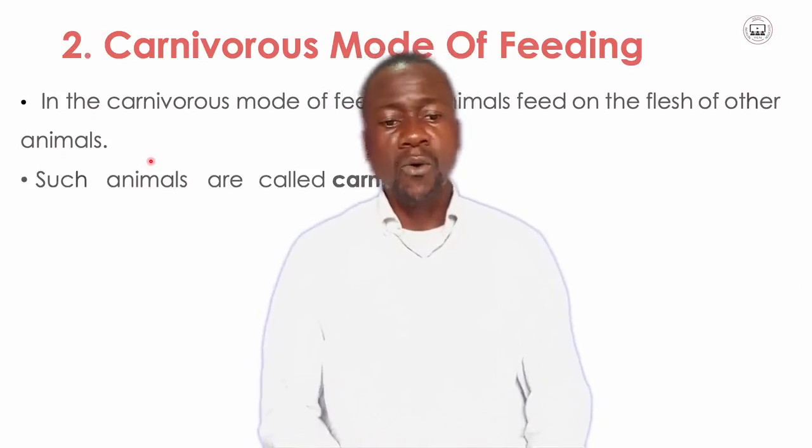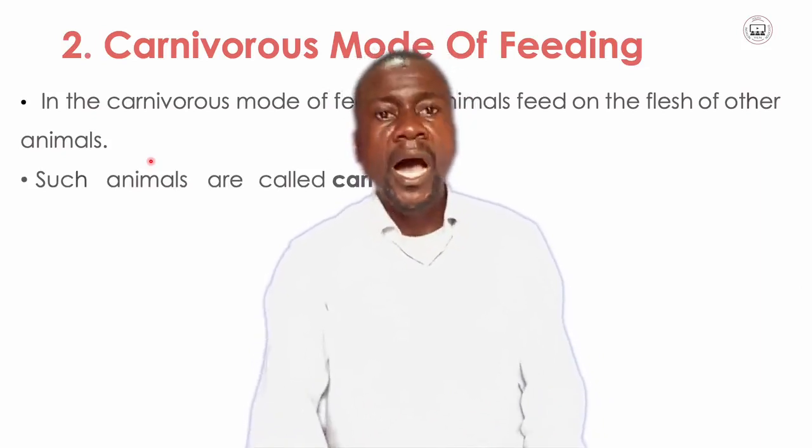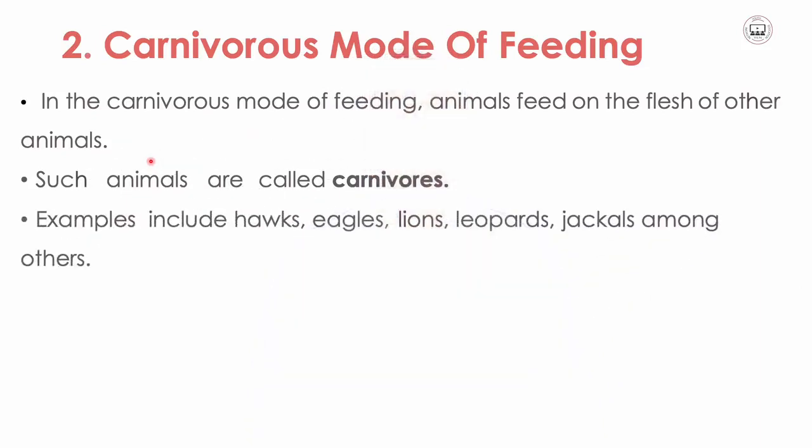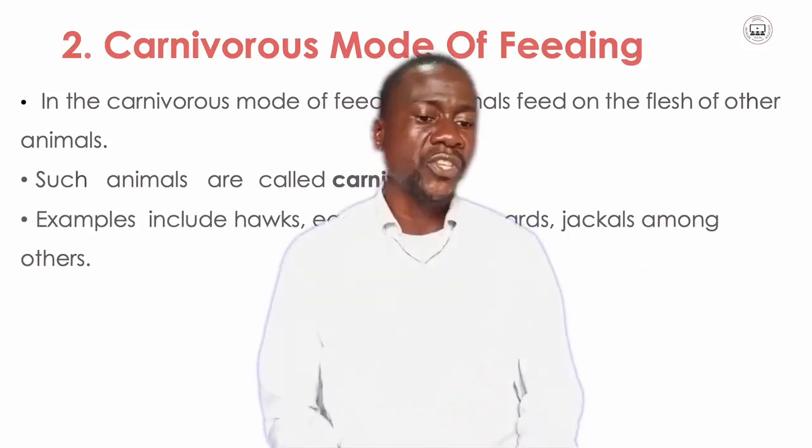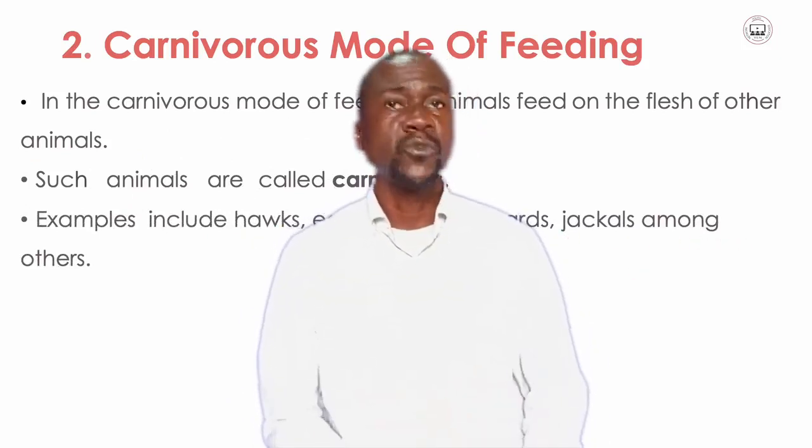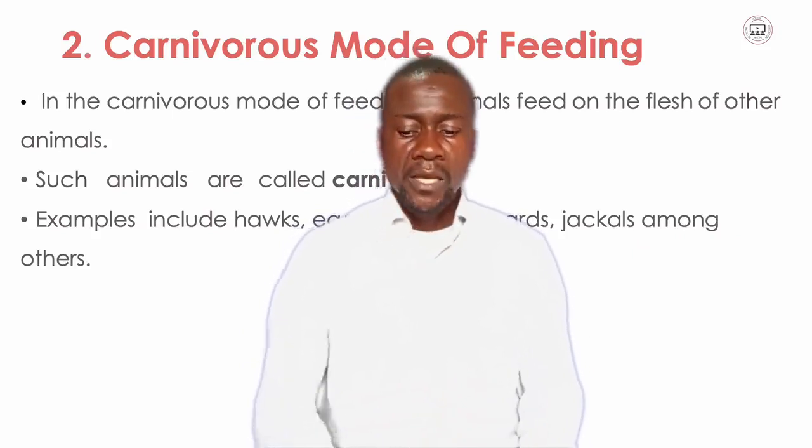We might have a few examples here, like the hawks, eagles, lions, leopards, jaguars, among others. These are examples of the animals which feed on other animals.